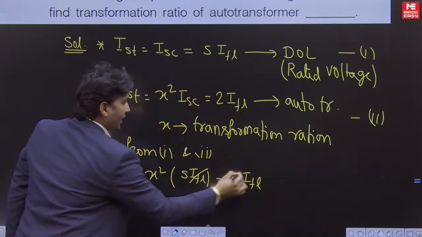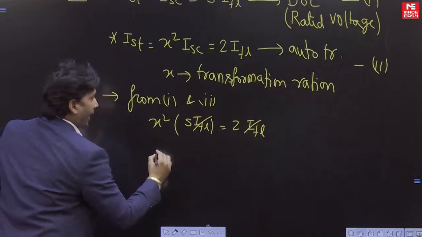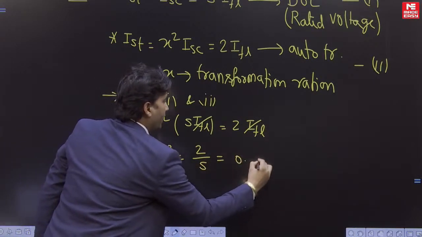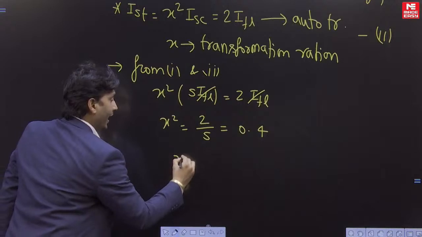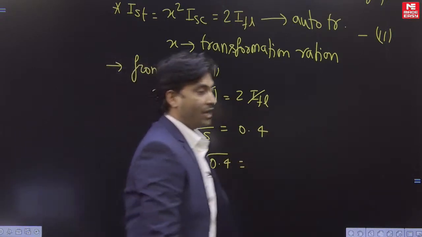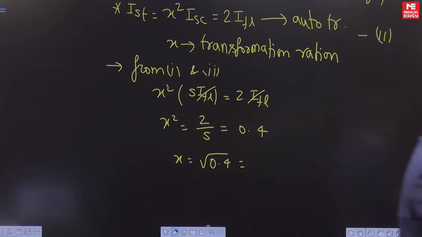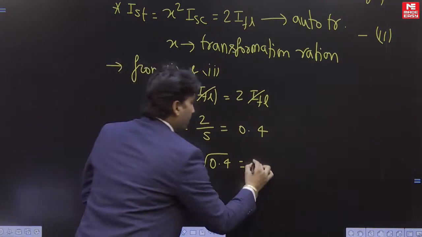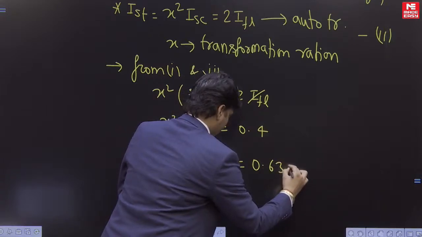So IFL cancels. X squared becomes 2 by 5 or 0.4. So x becomes root 0.4. When you calculate it, it is 0.6324.